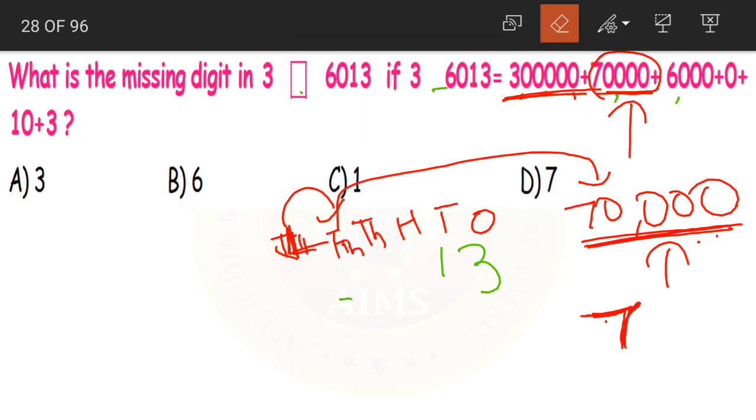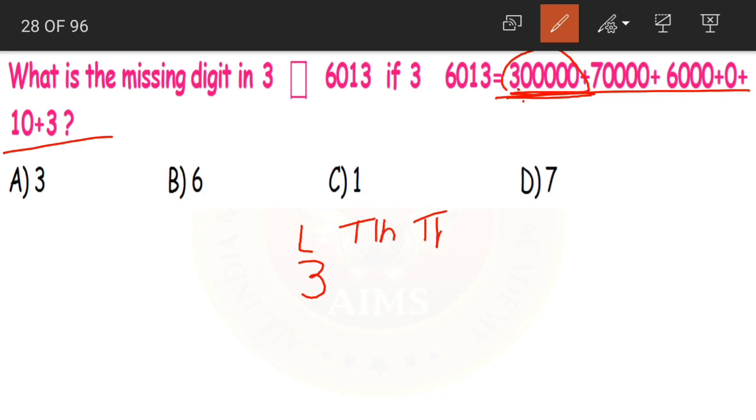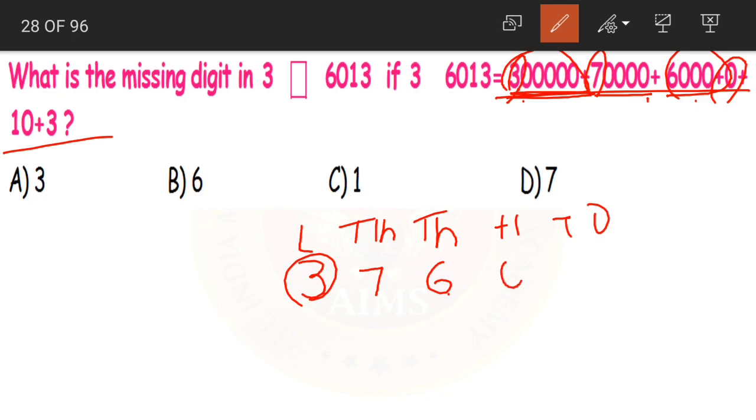Or simply, what you can do is, let me erase this all. Now we know how to write the short form, right? So let us write the short form. First, the highest place is lakhs, so I am writing till lakhs, then hundreds, tens and ones. So 3 is in lakhs place, so 3. Now we have 70,000, that means 7 in 10,000s place. Then we have 6,000, 6 in thousands place. Then we have 0, 10, that means 1 is in tens place and 3 means 3 is in ones place.